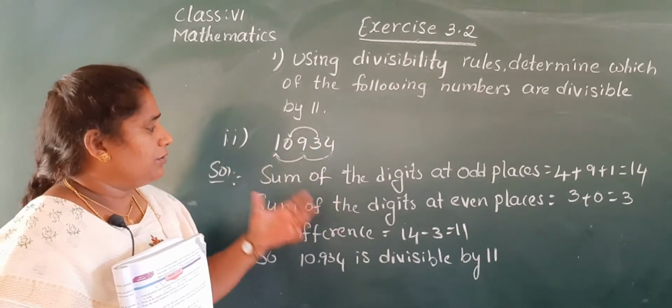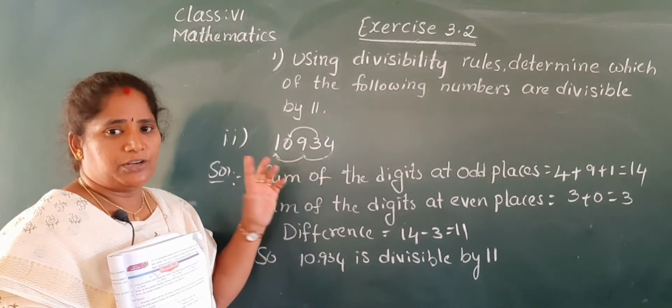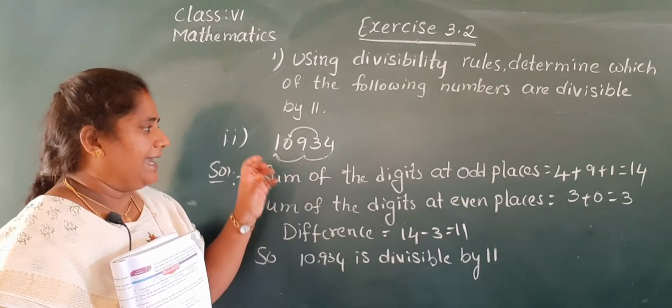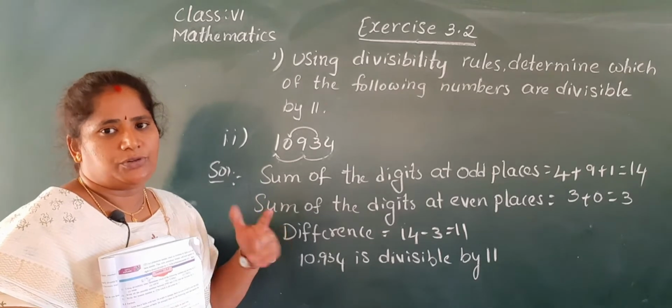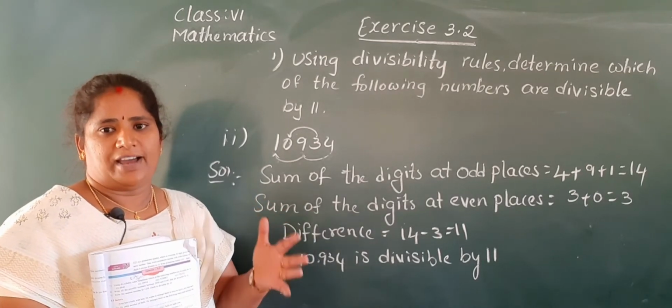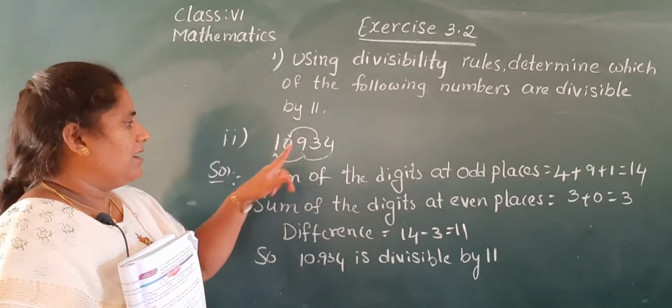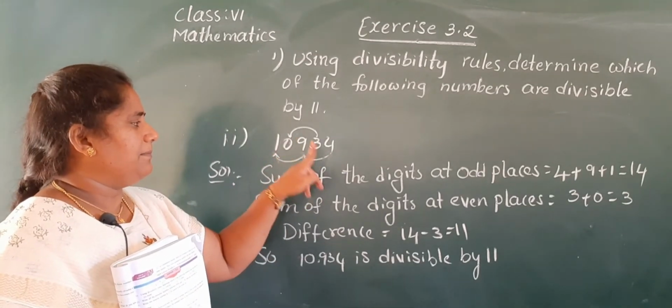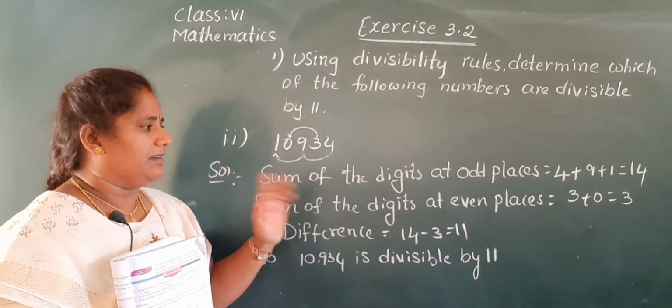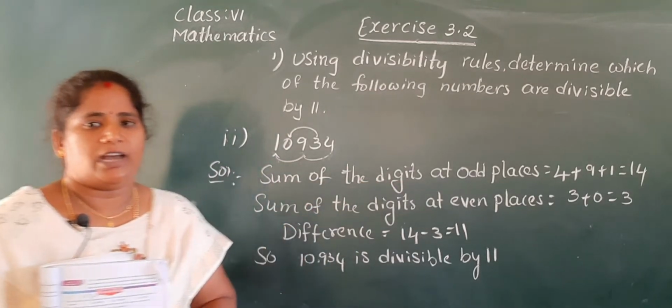Don't be confused here, children. Be very careful while adding the odd places and even places. Second place and fourth place are the even ones. So 3 plus 0. Note down in your classwork.